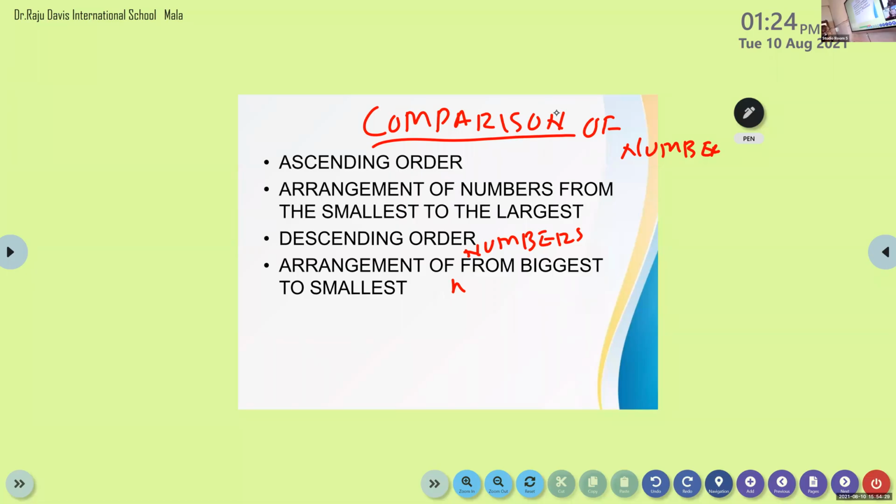Comparison of numbers, ascending order: arrangement of numbers from the smallest to the largest. Descending order: arrangement of numbers from biggest to smallest. Ma'am, 1 minute finished, ma'am. Yes, I will stop. Nasnia completed. Mute your audio.